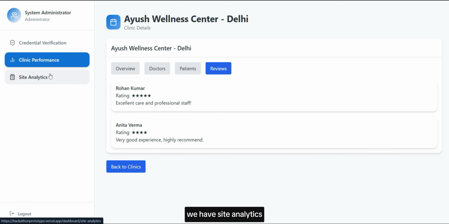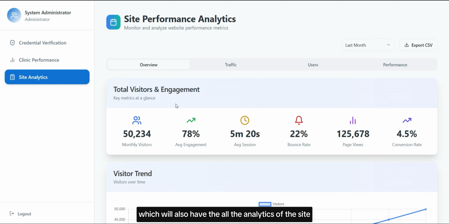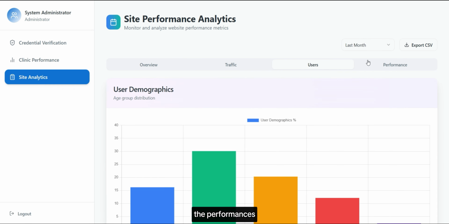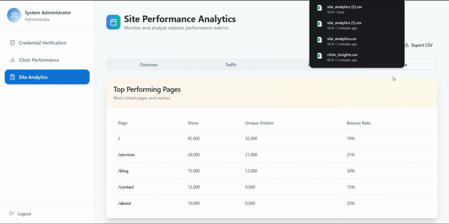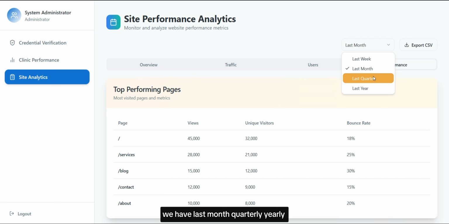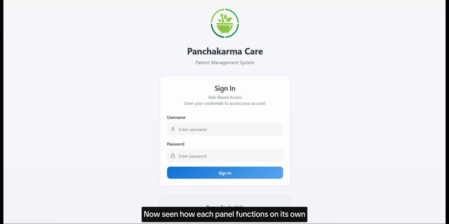We have site analytics, which will have all the analytics of the site, the traffic involved, number of users, and the performances, and this can also be exported through CSV. We have last month, quarterly, and yearly views. Now we have seen how each panel functions on its own. What truly matters is how these panels integrate into a single trustworthy platform.